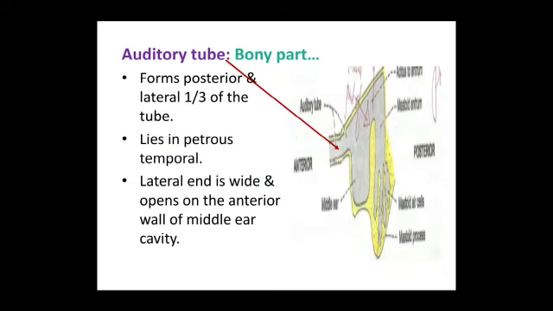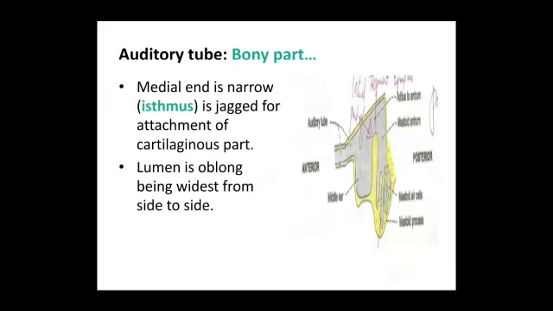It lies within the petrous temporal bone. Lateral end is wide and opens into the middle ear cavity, while the medial end is narrow, so it is called the isthmus. Its margins are irregular or jagged for the attachment of the cartilaginous part. Lumen is oblong, being widest from side to side.